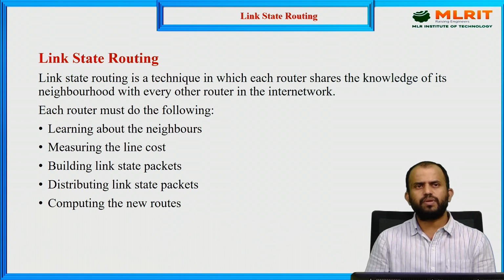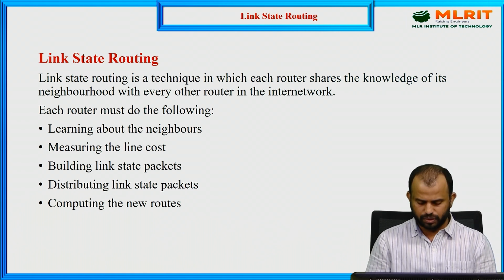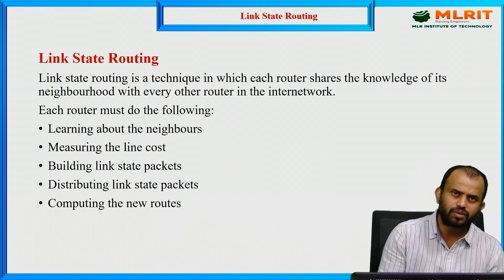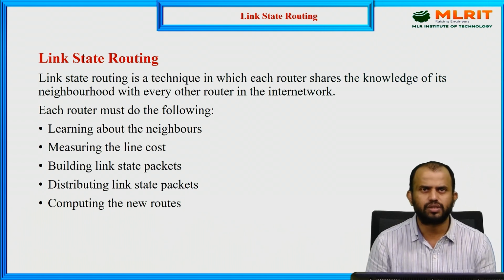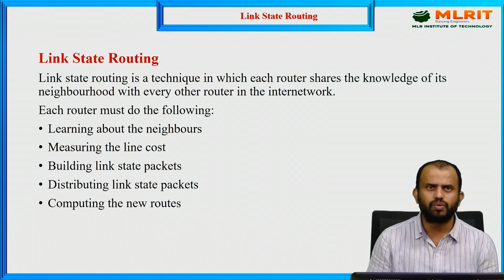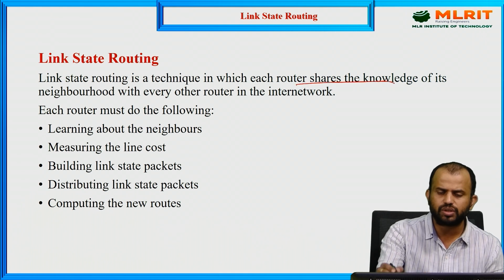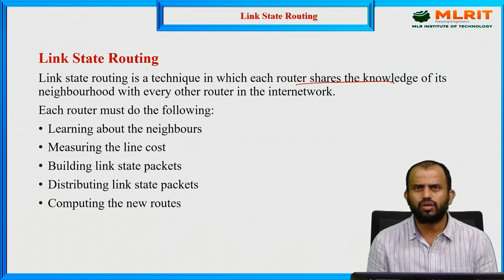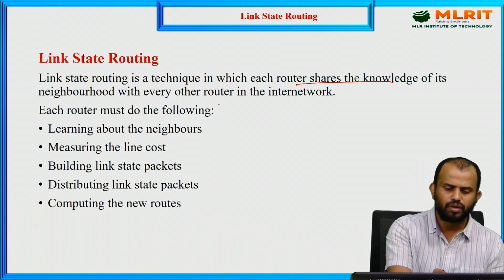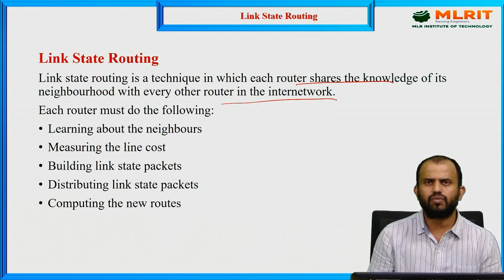And what is meant by link state routing? We previously discussed the routing information protocol, RIP. The next one is the link state protocol, link state routing. There is distance vector routing as well as link state routing. Distance vector routing is based purely on the calculation of the distance value, but in link state routing each router shares its knowledge with its neighbors present in the inter-network region.